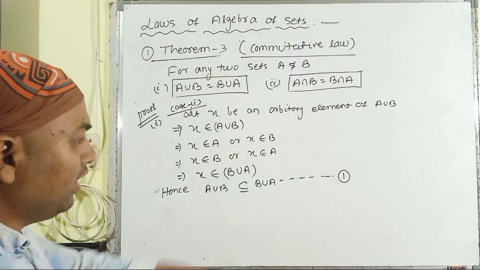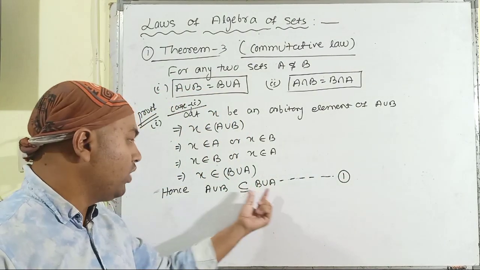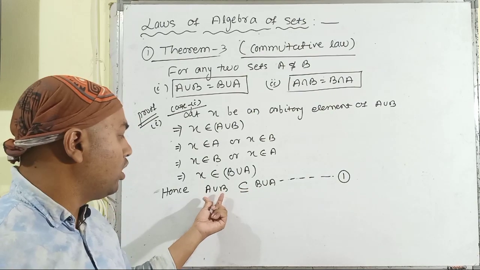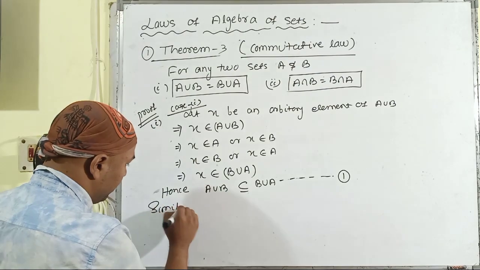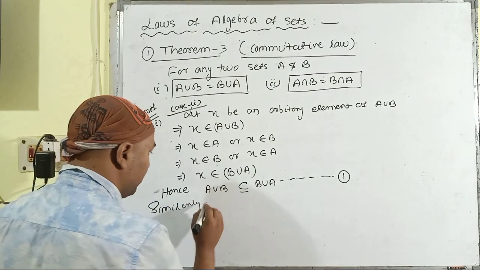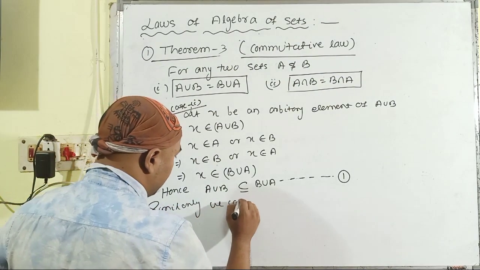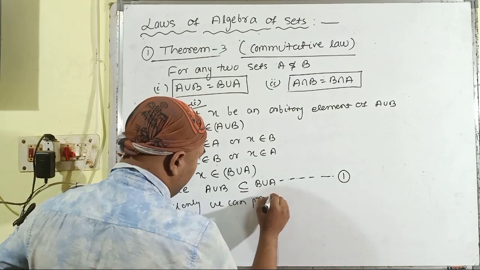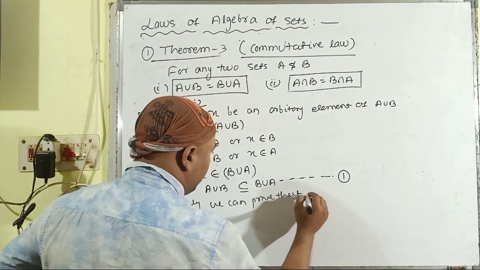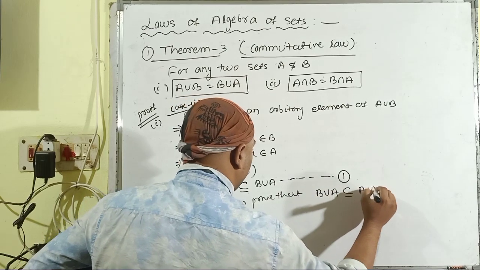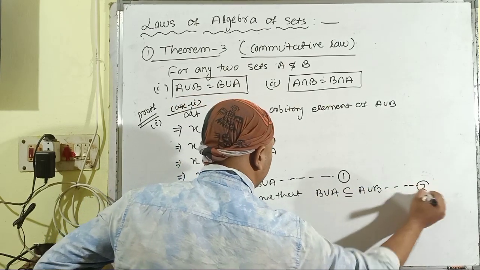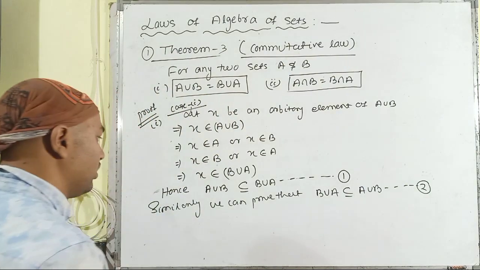Similarly, starting from B union A, we can also reach the point of A union B. Similarly, we can prove that B union A is a subset of A union B, and this is the second equation.